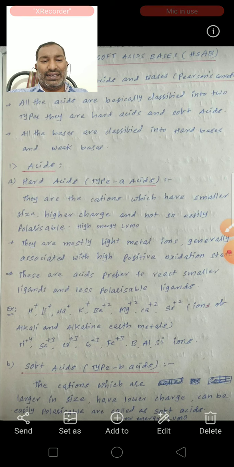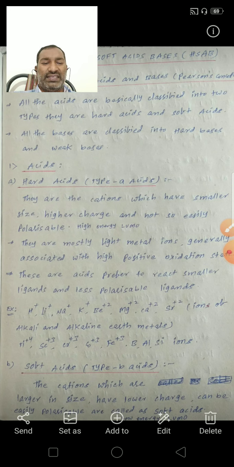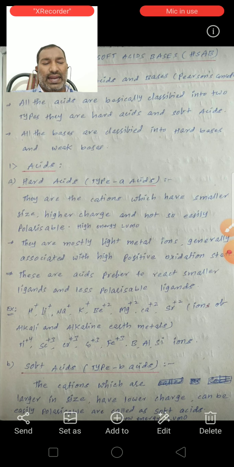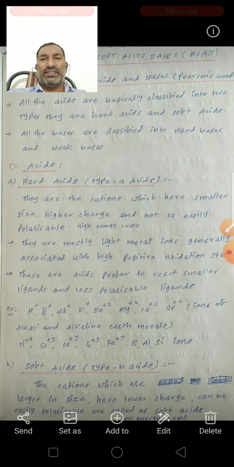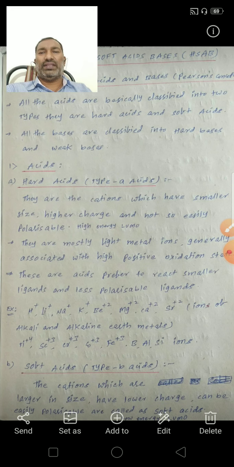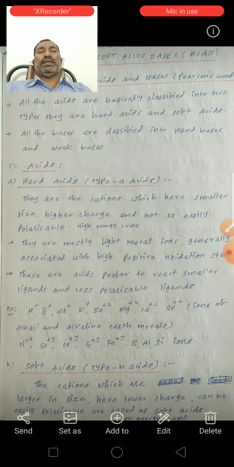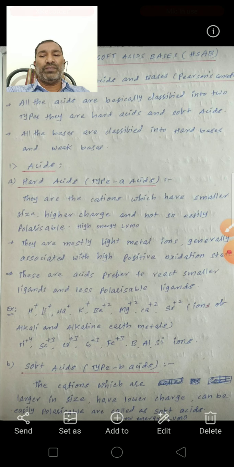So the cations which are larger in size, have low positive charge, and can be easily polarizable are called soft acids, and having low energy LUMO orbitals. These are the characteristics of soft acids.